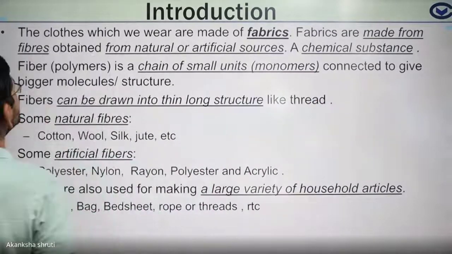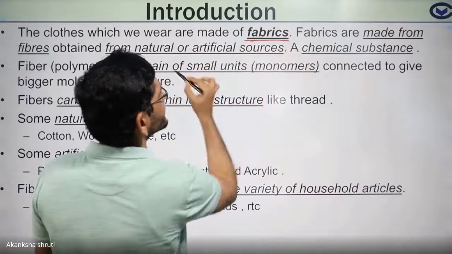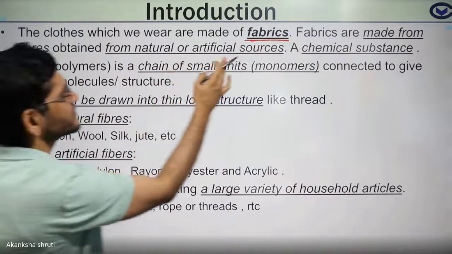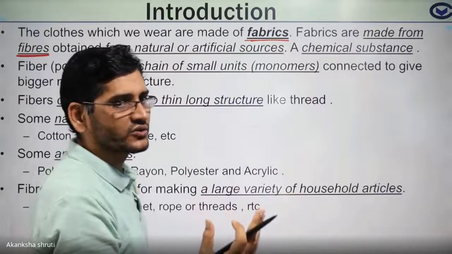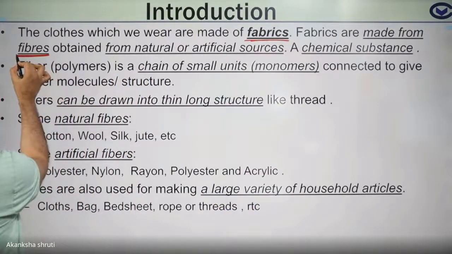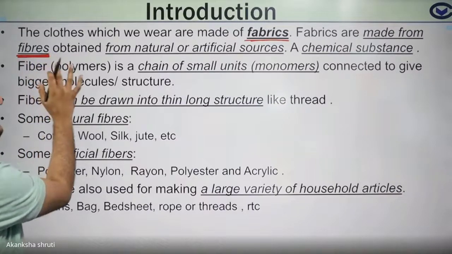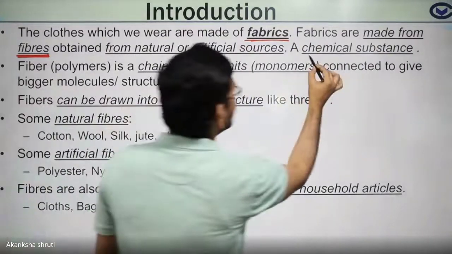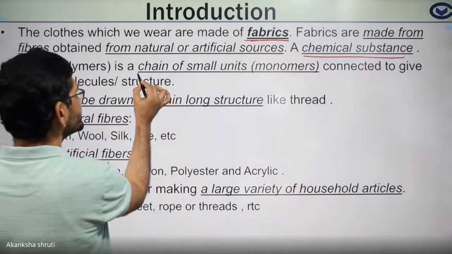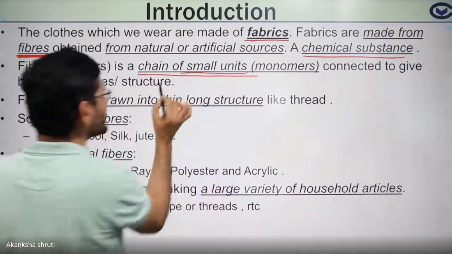Students, keep in mind the clothes that we wear consist of fabric. Fabric is made up of fibers. Fabric is what? The substance which is used for making clothes. That is called fabric. Simple meaning. Now, this fabric is made up of these fibers. Fiber is a chemical substance which consists of a chain, a combination of various smaller units.